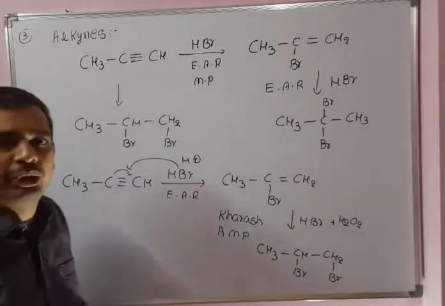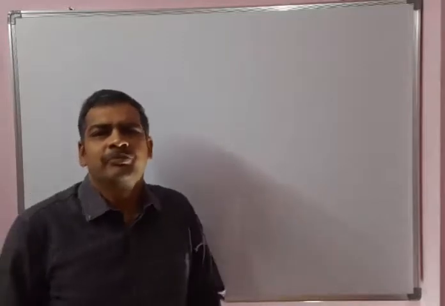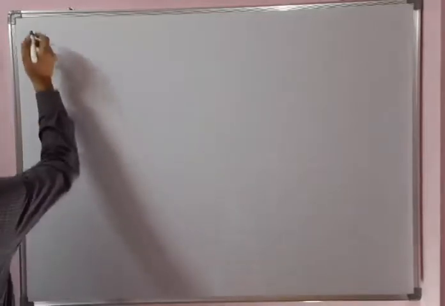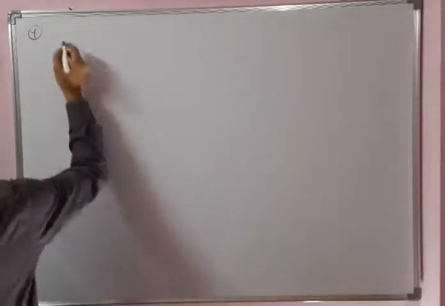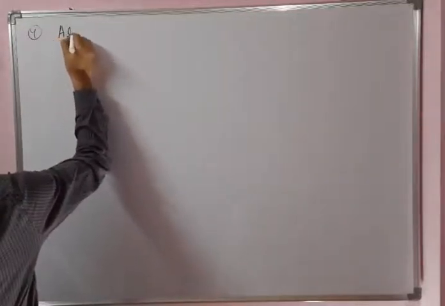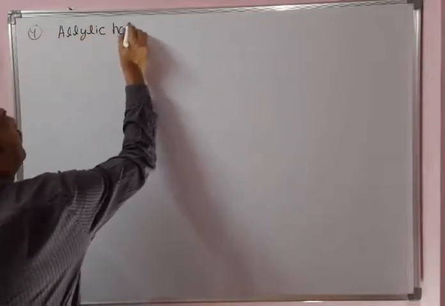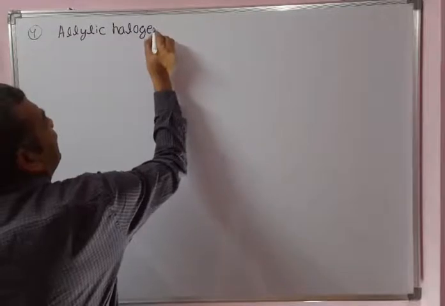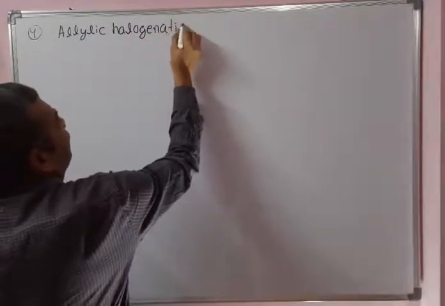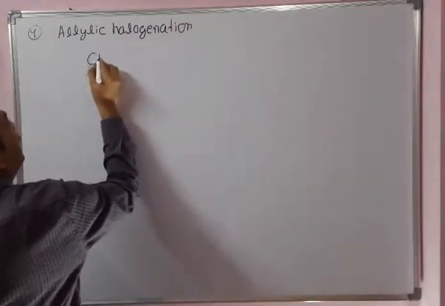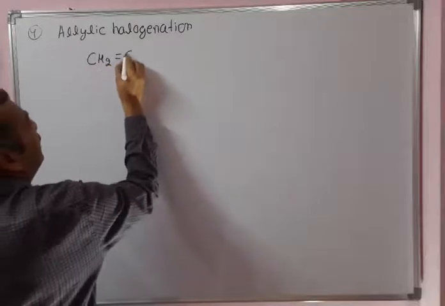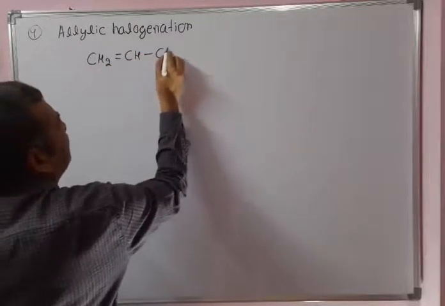Clear? Okay. Next method of preparation, allylic halogenation. Fourth method: after alkanes, alkenes and alkynes, allylic halogenation. A very, very important method. We can do halogenation at the allylic position. See, this is CH2 double bond CH CH3, propene.